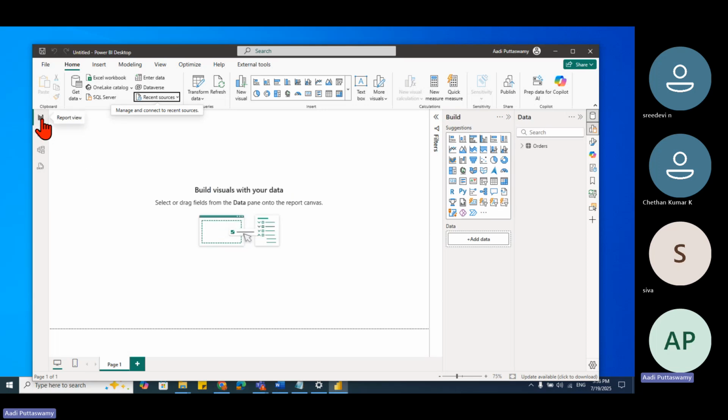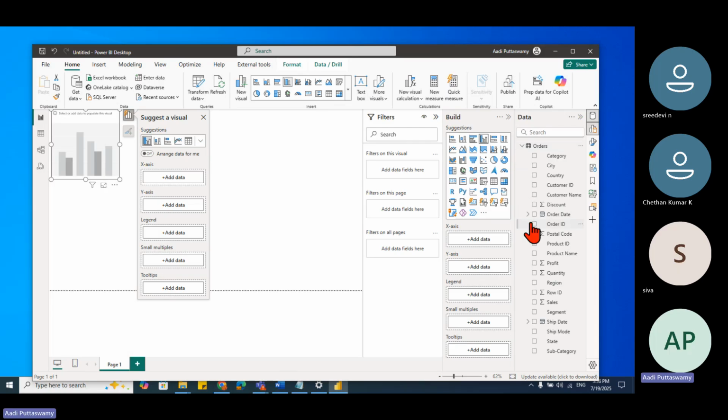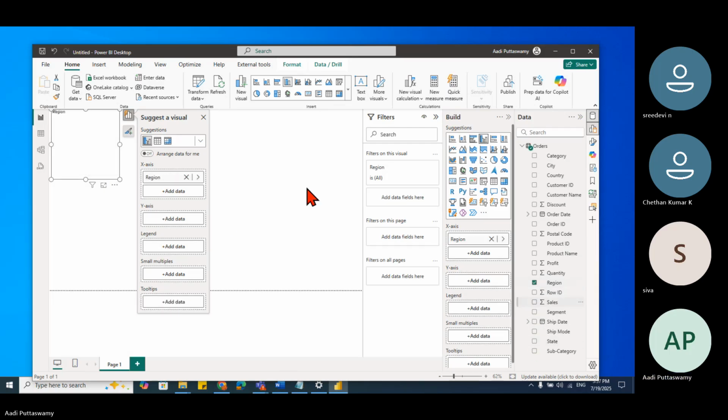First thing is the report view. What you see here, this one is the report view. Now I'll just go here, click on this. People, again, I'm telling you, I'm just trying to show only the views. I'm not explaining about the reports. Don't get confused. Region, and that's it.